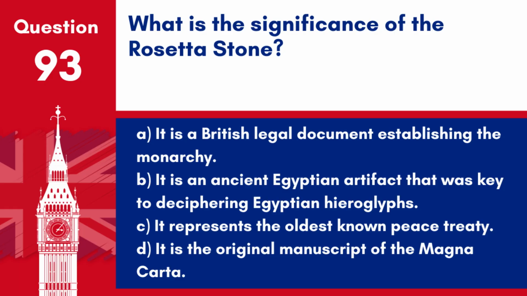A. It is a British legal document establishing the monarchy. B. It is an ancient Egyptian artifact that was key to deciphering Egyptian hieroglyphs. C. It represents the oldest known peace treaty. D. It is the original manuscript of the Magna Carta. Answer B. It is an ancient Egyptian artifact that was key to deciphering Egyptian hieroglyphs. The Rosetta Stone played a crucial role in understanding ancient Egyptian writing systems.